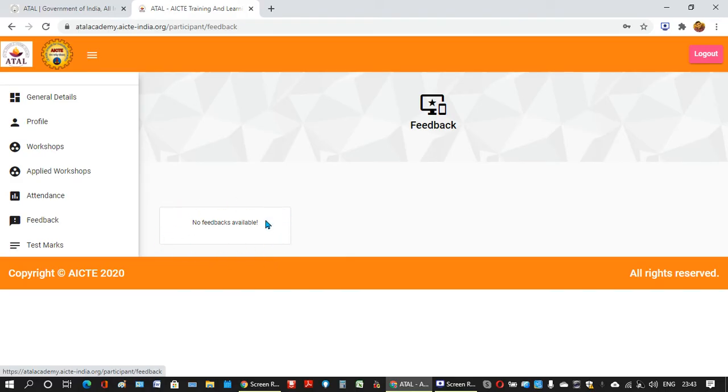Something will appear here when attendance is filled up by the coordinator. You can see the attendance and then come to feedback, where you can give the feedback. Without giving feedback, you won't be able to get the certificate. After attendance, feedback will come automatically and you will fill it.